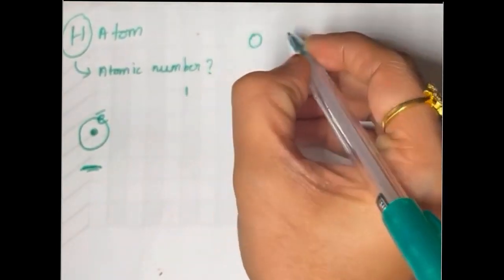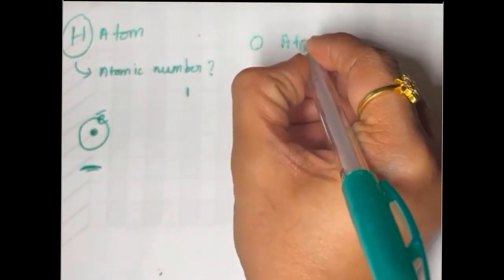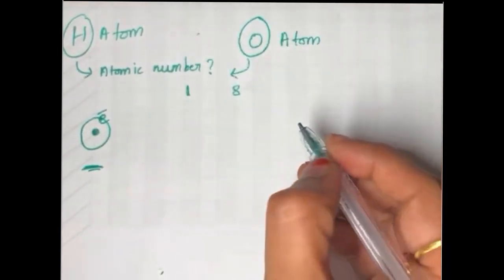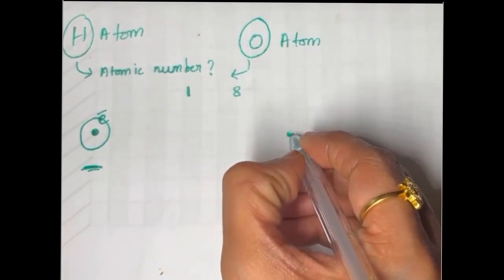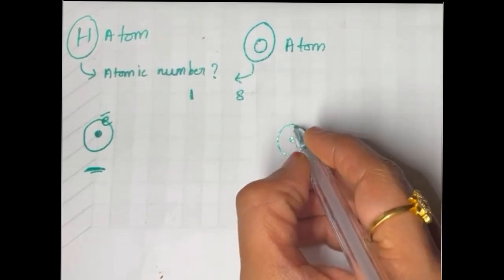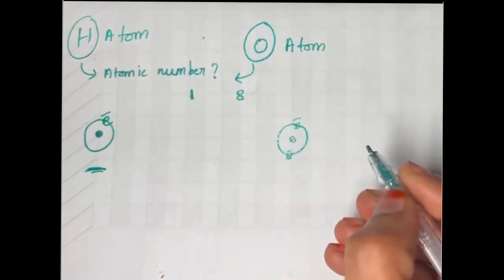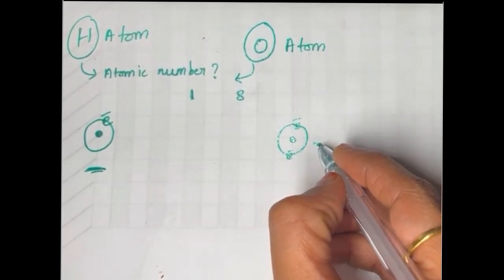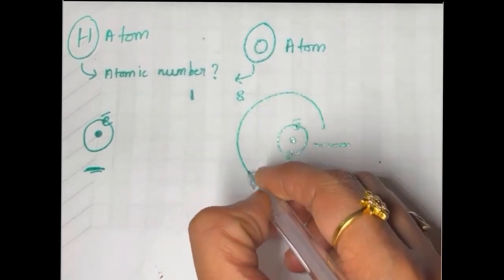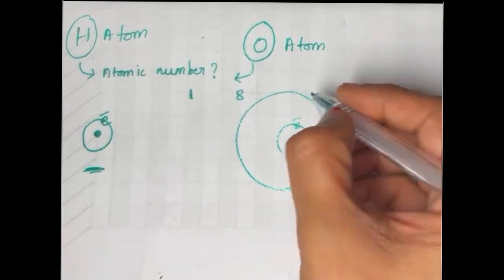Another example of another element, an oxygen atom. If you see what's the atomic number in a periodic table, you'll see that it's 8. So we'll start with a nucleus and then we'll first draw the first orbit. It can hold the maximum of 2 electrons. That's the maximum, yes? So there are 6 more. So we'll draw another orbit.